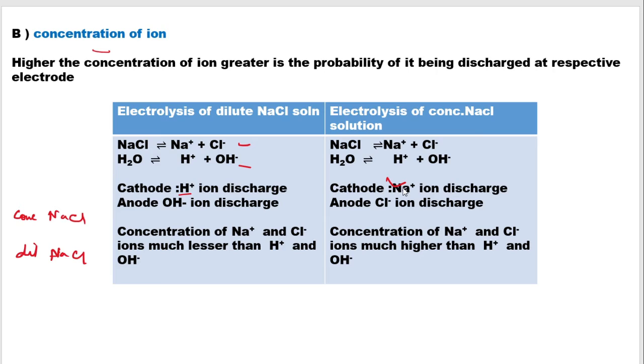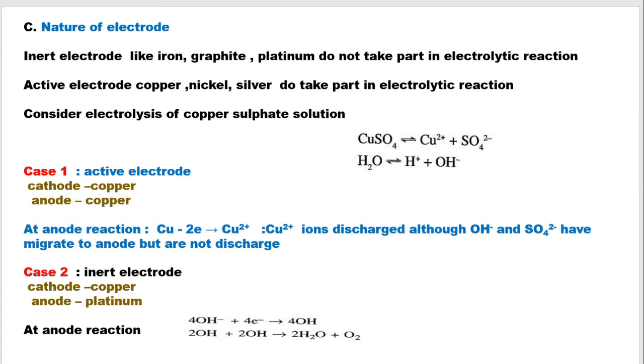Similarly, in case of anions, in dilute solution you have Cl minus and OH minus, which both migrate toward the anode, but OH minus will get discharged in the dilute solution, and in the concentrated solution, Cl minus will get discharged because of its higher concentration. Now we have read about the relative position and the concentration. The third factor is the nature of the electrode.